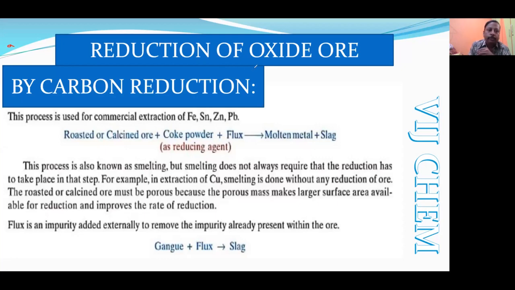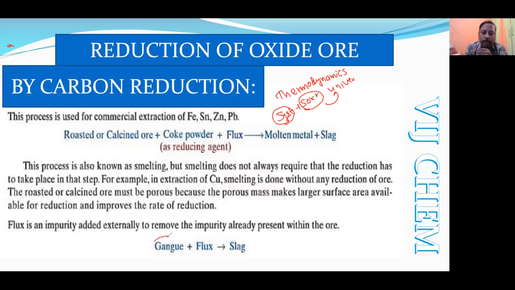Okay, now we are going to start with the flux, gangue, and slag. These three are interrelated terms. While teaching this, I am reminded of thermodynamics. In thermodynamics, there are three related terms: system, surrounding, and universe. The part of the universe which is under observation is called a system. Anything which affects the performance of the system but is separated by a boundary is called a surrounding. And finally, the universe. Like that, here also our aim is to remove the impurities.